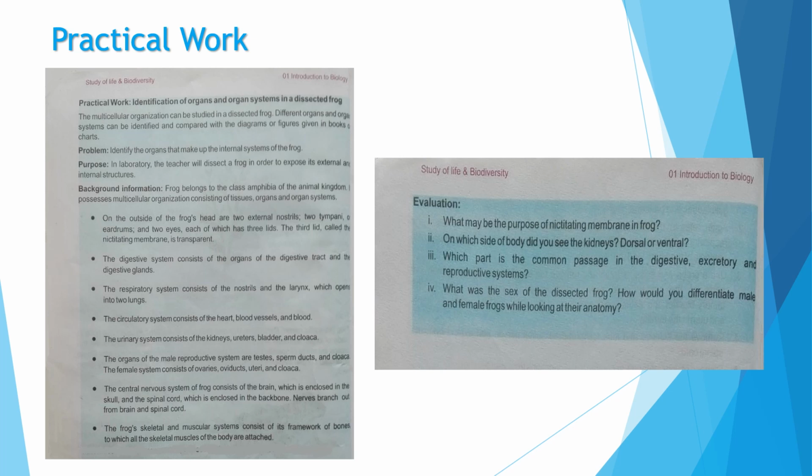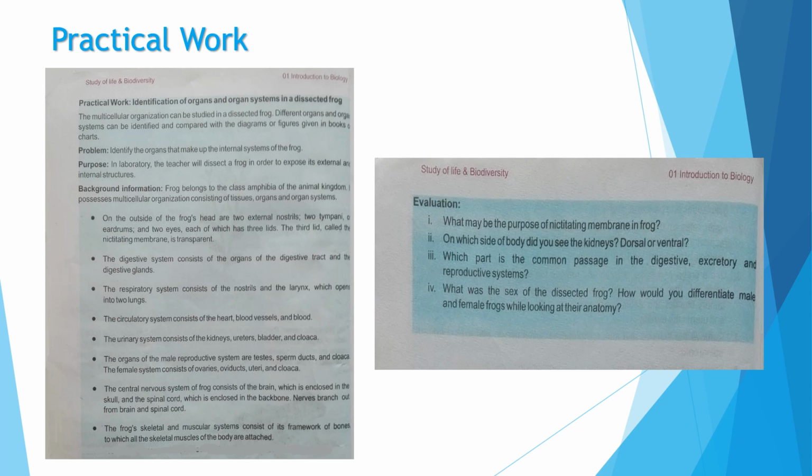Okay, then let's study about the anatomy of the frog. And how we will study the anatomy of the frog? By dissecting the frog. All right, and when we dissect the frog in the lab, we would be able to identify the internal organs of the frog and the organ systems.